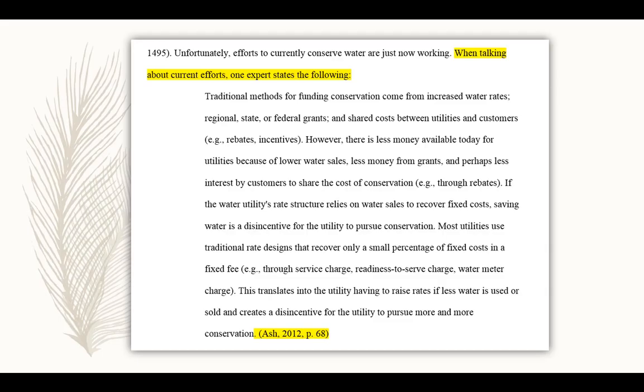In APA, use a block quotation anytime you quote more than 40 words from another source. Block quotations should be introduced with a complete sentence followed by a colon. Block quotations must be set apart from the rest of the text by indenting the entire quote 1 inch from the left margin and omitting the quotation marks. Note that in a block quotation, the period belongs at the end of the sentence instead of after the citation.